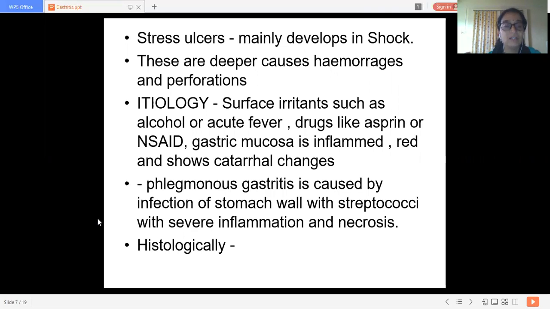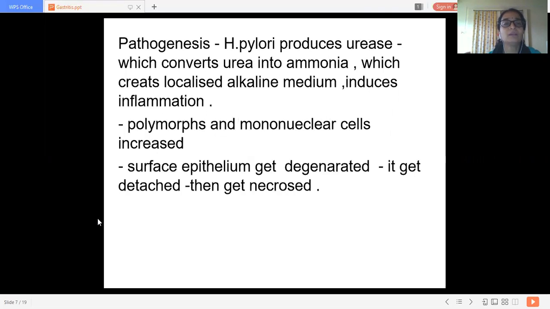Then we discussed the histological changes, that is entry of polymorphs and mononuclear cells. Chemotaxis occurs over there, and the surface epithelium gets degenerated, detached and then necrosed. And what is the pathogenesis we discussed?